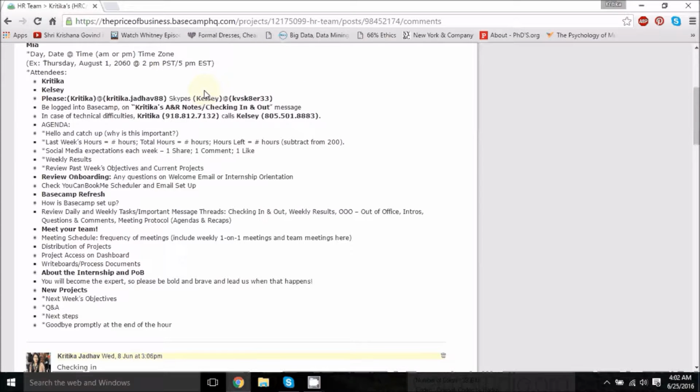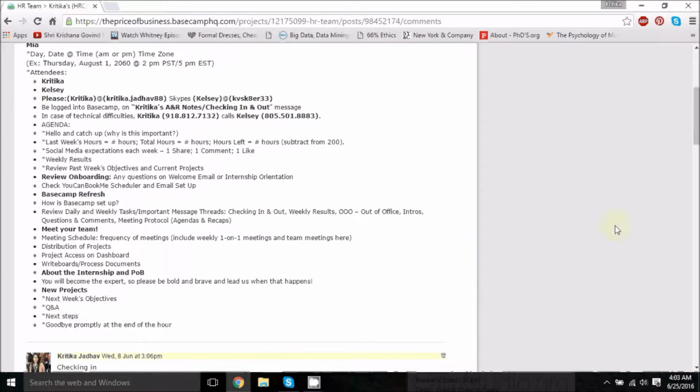You will be having a weekly supervisor meeting, and for each of those meetings you're going to create an agenda in this similar format, in which you are going to add the date and the time of your meeting, your name, your supervisor's name, your and their Skype IDs, how you are going to get into Basecamp, and also the agenda for the meeting.